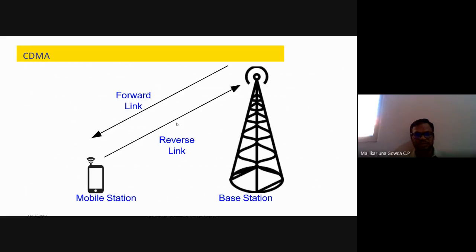This is just to show the forward link and reverse link. This is the base station and this is the mobile station. The signal transmitted from the base station to the mobile station is known as the forward link. The signal transmitted from the mobile station to the base station is the reverse link. This is the downlink, and this is the uplink.